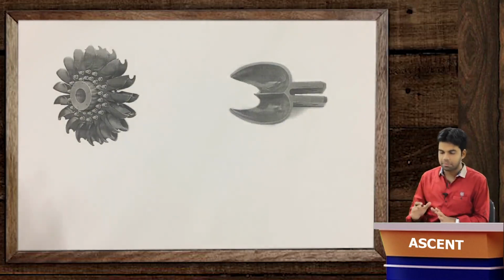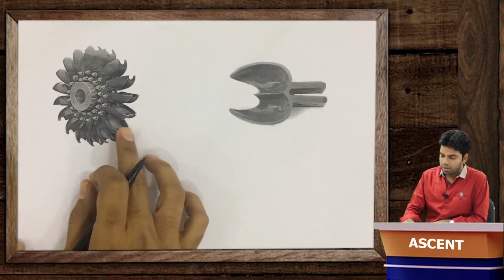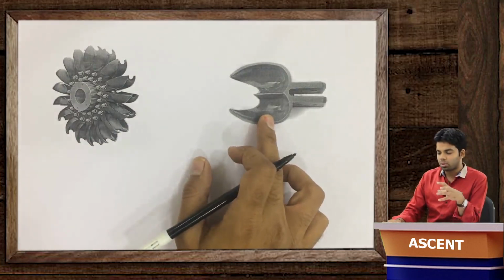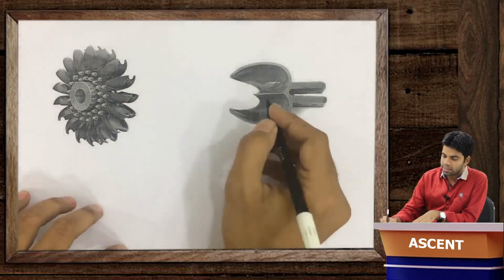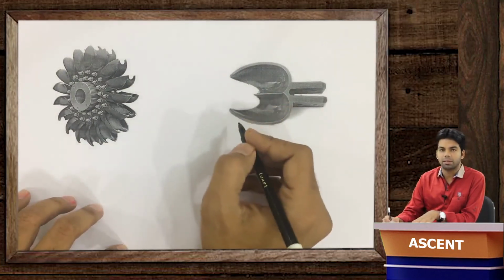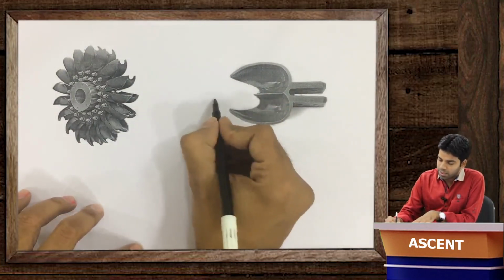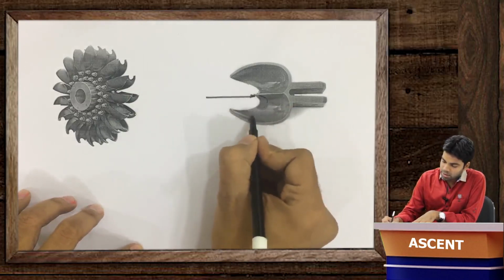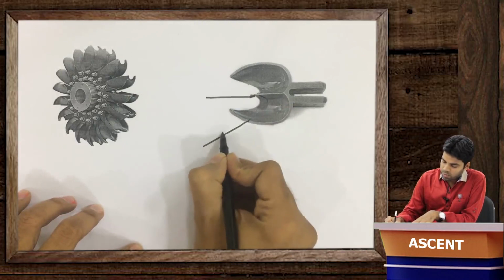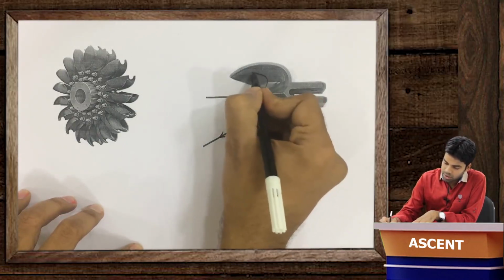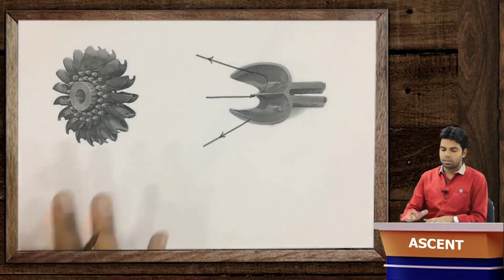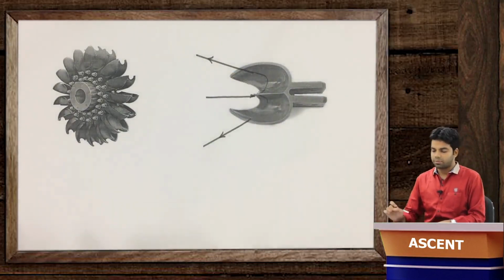These are double semi-ellipsoidal in shape, as you can see here, and double blades are given in order to cancel the axial thrust. If only a single-sided blade were given, there would have been axial thrust. If the jet strikes here, it will deflect in this direction as well as in this direction, so this is how the axial thrust is balanced. This is why double blades are used in the Pelton wheel turbine.